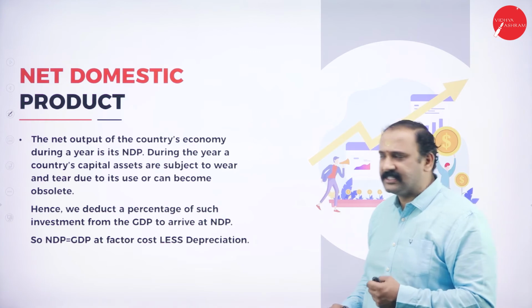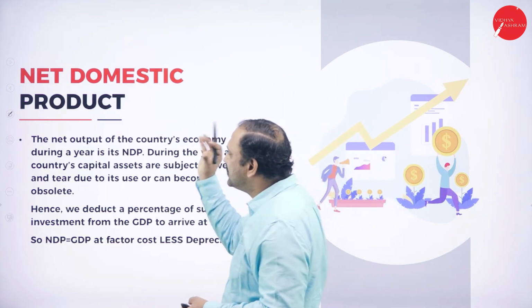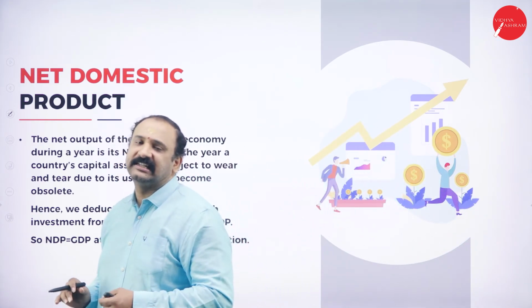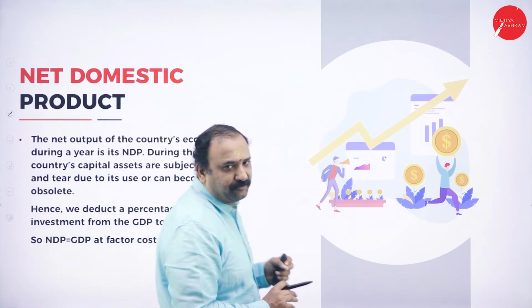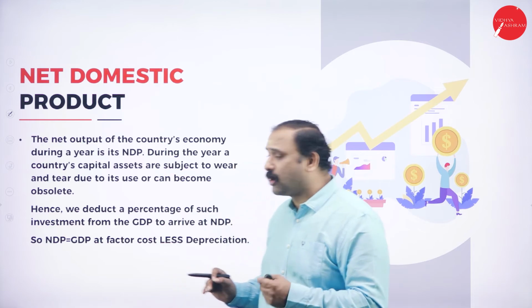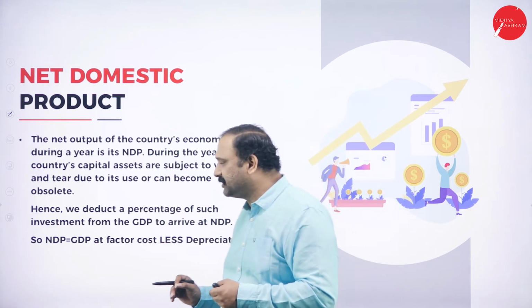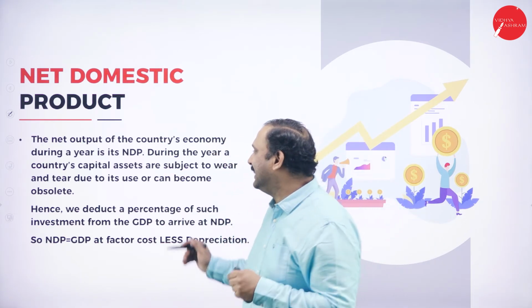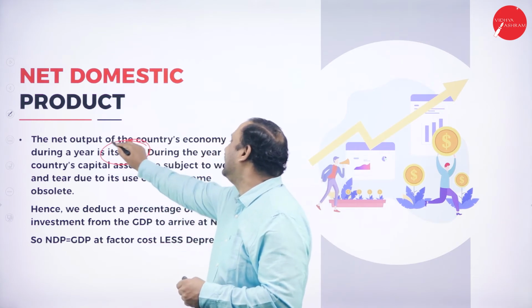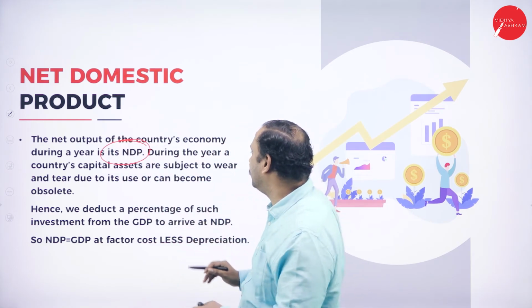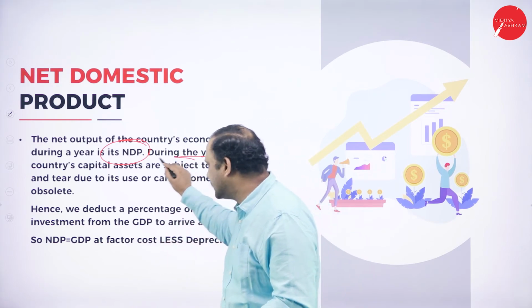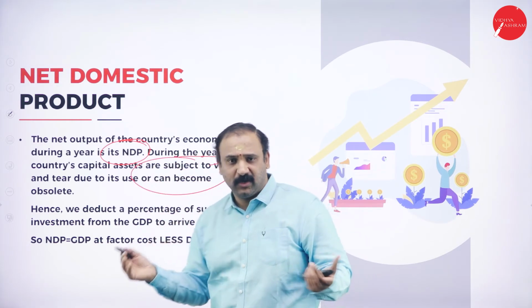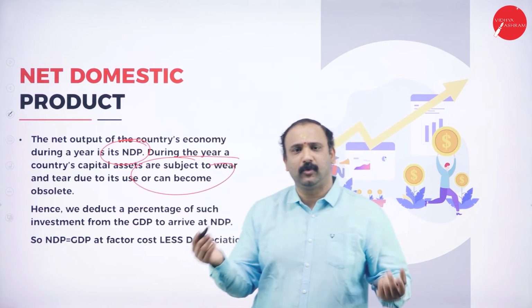Now let's try to understand the net domestic product. What is this net domestic product all about? The output of the country's economy. When I talk about the net output of the country's economy during a year, it is called NDP. Now this is very, very important. Why? Because during the year a country's capital assets are subjected to wear and tear, which is quite normal. We are not going to worry about it.